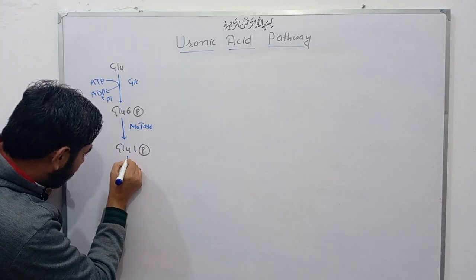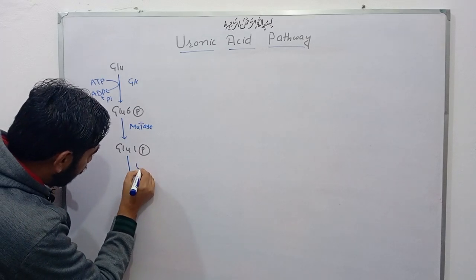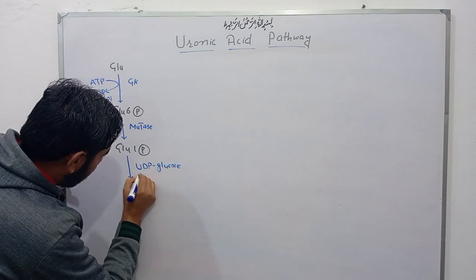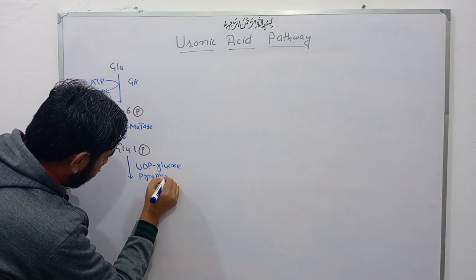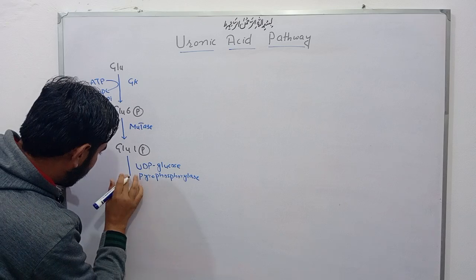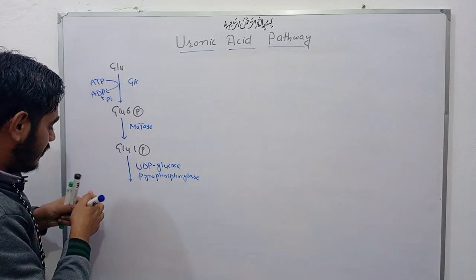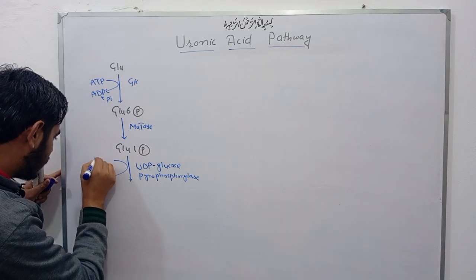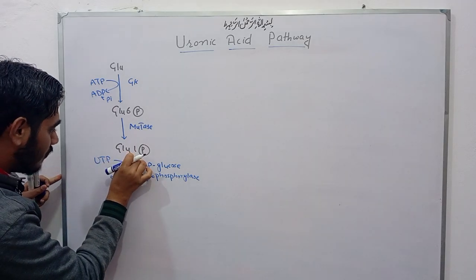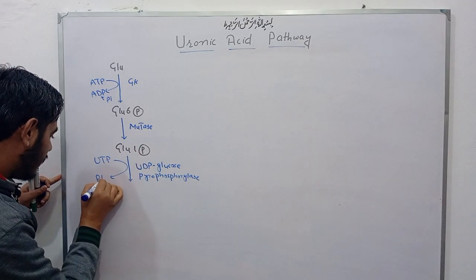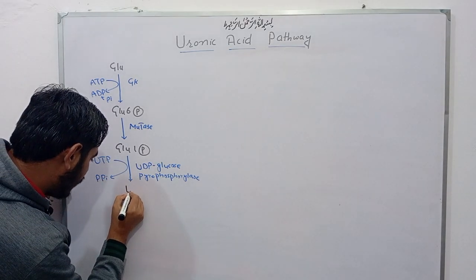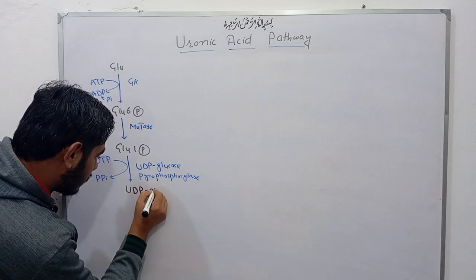In next reaction, by action of UDP glucose pyrophosphorylase enzyme, with the help of this enzyme, it reacts with UTP. There is removal of 1 phosphate from UTP and 1 phosphate from glucose 1 phosphate in the form of PPi, that is pyrophosphate, and it converts into uridine diphosphate glucose.